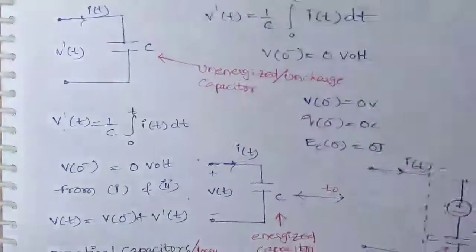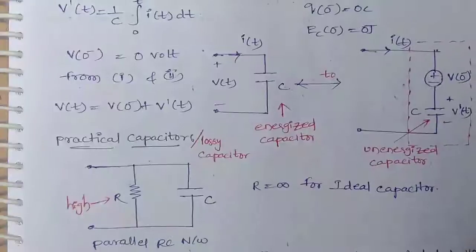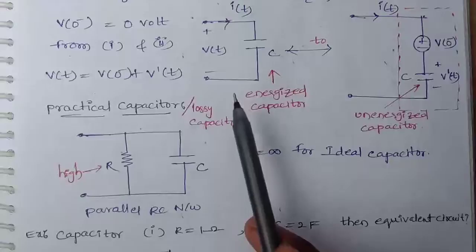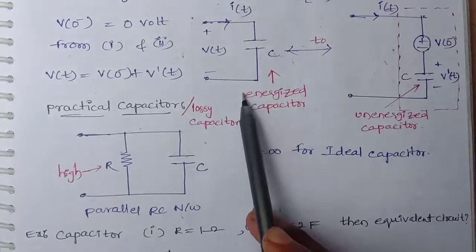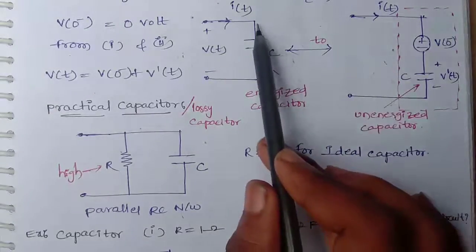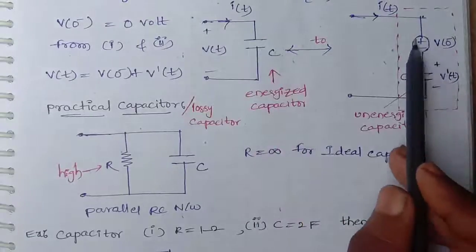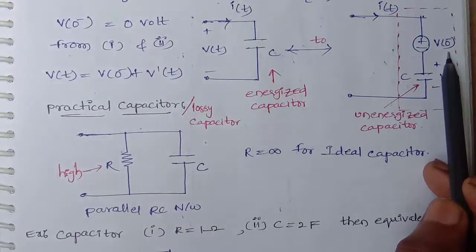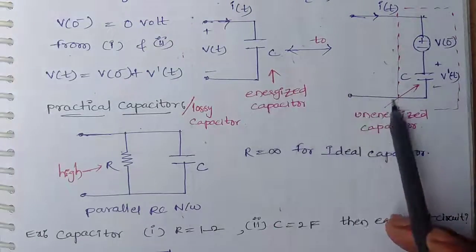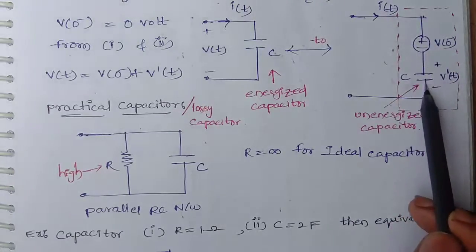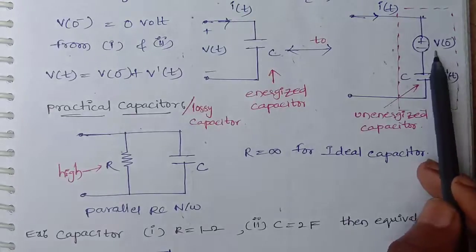Now come to the second point. If I want to convert this energized capacitor into the unenergized capacitor, how will we convert that? We need to keep a voltage source in series with the capacitor of value initial voltage, right?